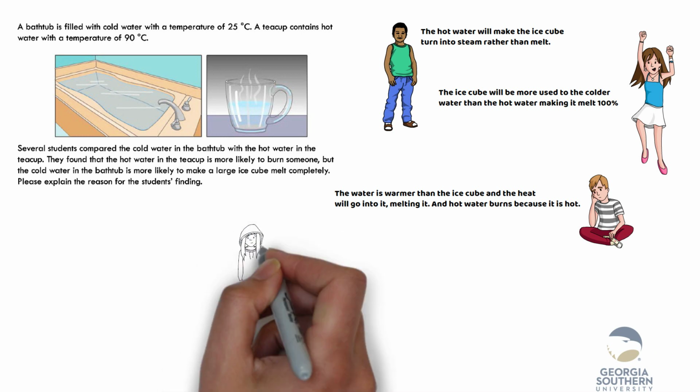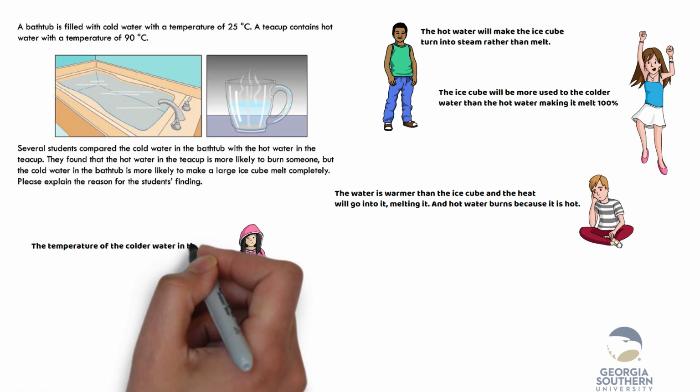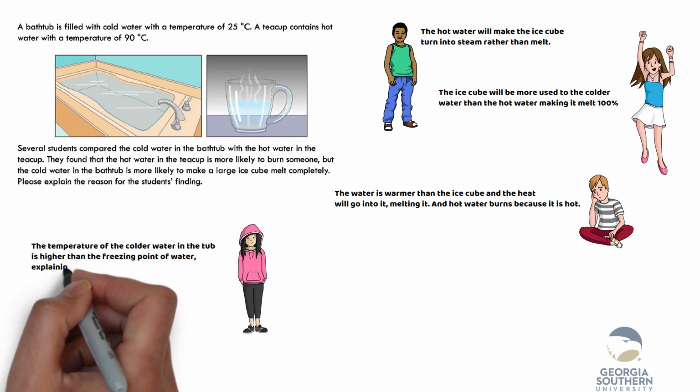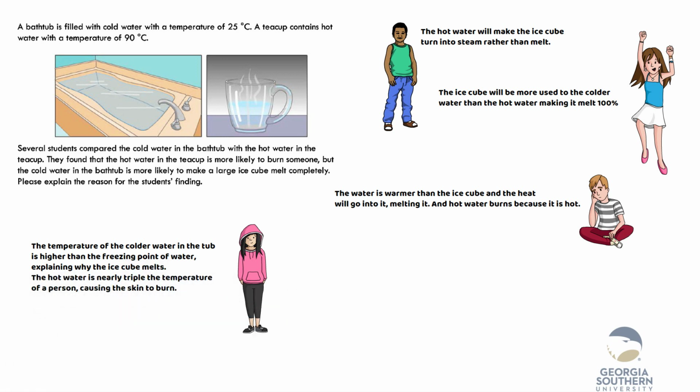Jean: the temperature of the colder water in the tub is higher than the freezing point of water, explaining why the ice cube melts. The hot water is nearly triple the temperature of a person, causing the skin to burn. Jean demonstrated an understanding of measurability by reasoning about the numerical differences between the two temperatures. However, she did not recognize the distinction between energy and temperature, indicating that she did not understand relational complexity.